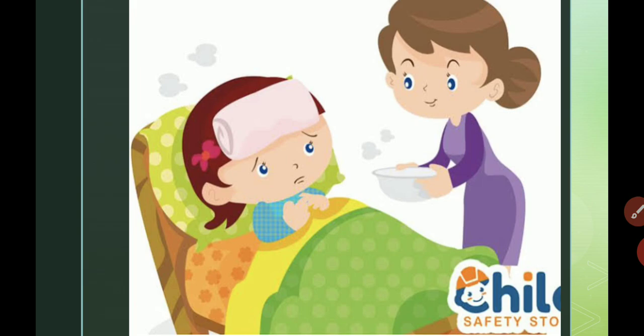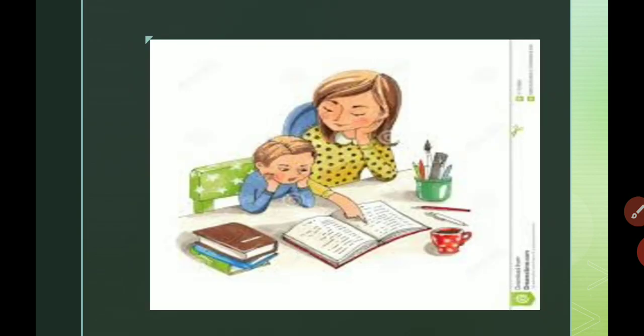Mother is taking care of Ronita. She is Ronita and Ronita is not well. Her mother is taking care of her. So all of you have understood the importance of mother. Whenever you fall sick, your mothers also take care of you, and mothers are so important for us. Mothers are so great. Now see, Ronita's mother is helping her in her studies. Mothers are also very good teachers. They help us to study.